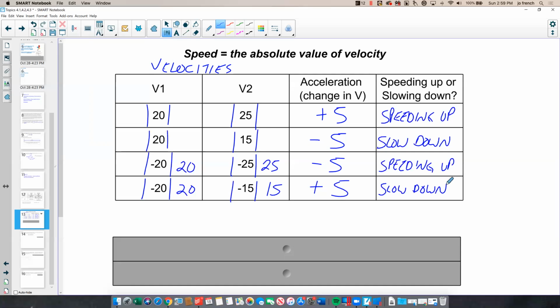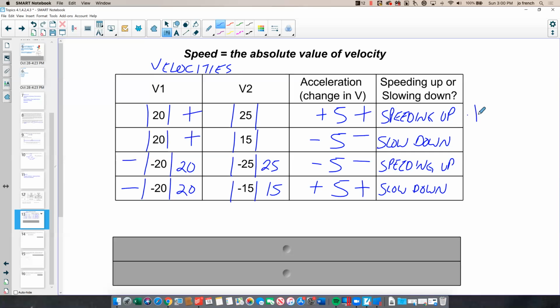Well, if you look at my first example, I started out with a positive velocity and I had a positive acceleration. In my second example, I had a positive velocity and a negative acceleration. In my third example, I had a negative velocity to start with and a negative acceleration. Then I had a negative velocity and a positive acceleration.